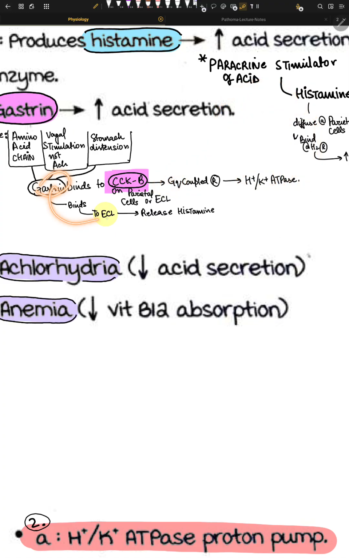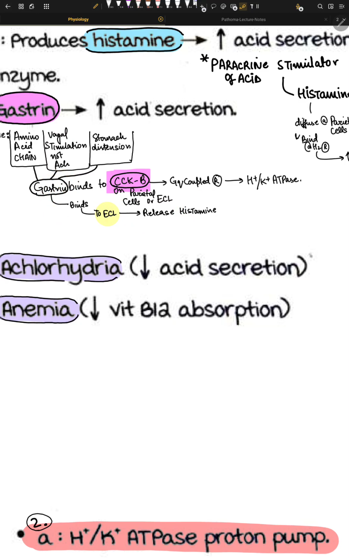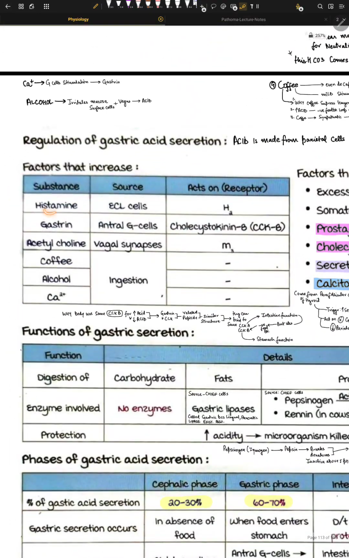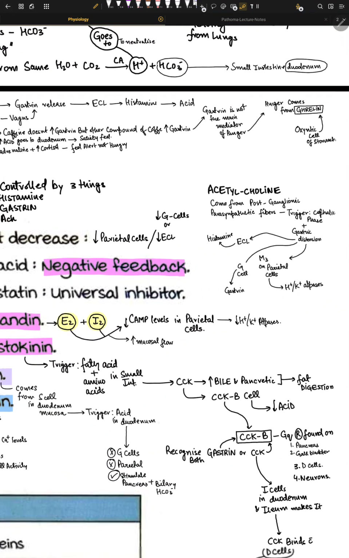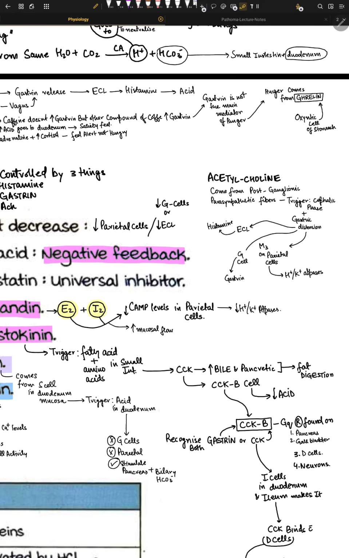Gastrin can also bind to ECL cells, which directly release histamine, and then histamine can go and bind with parietal cells, or bind with H2 receptors. Then it will directly or indirectly lead to release of more acid. So I hope we understand gastrin and histamine. Now let's talk about acetylcholine. Acetylcholine is a wonderful neurotransmitter, so let's study how it works.